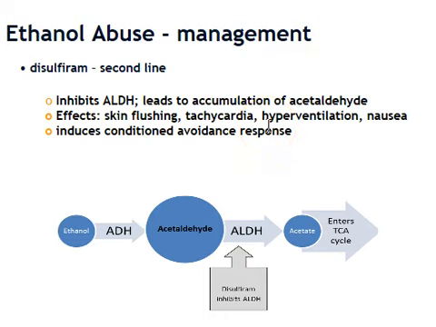Other management tools include disulfiram. This drug inhibits the enzyme ALDH. Basically, it leads to the accumulation of acetaldehyde. The effects of this drug include skin flushing, tachycardia, hyperventilation, and nausea. And the reason we like to give this drug is that it actually induces a conditioned avoidance response. And so the accumulation of these aldehyde compounds is really quite unpleasant, and it makes the patient not want to drink again.